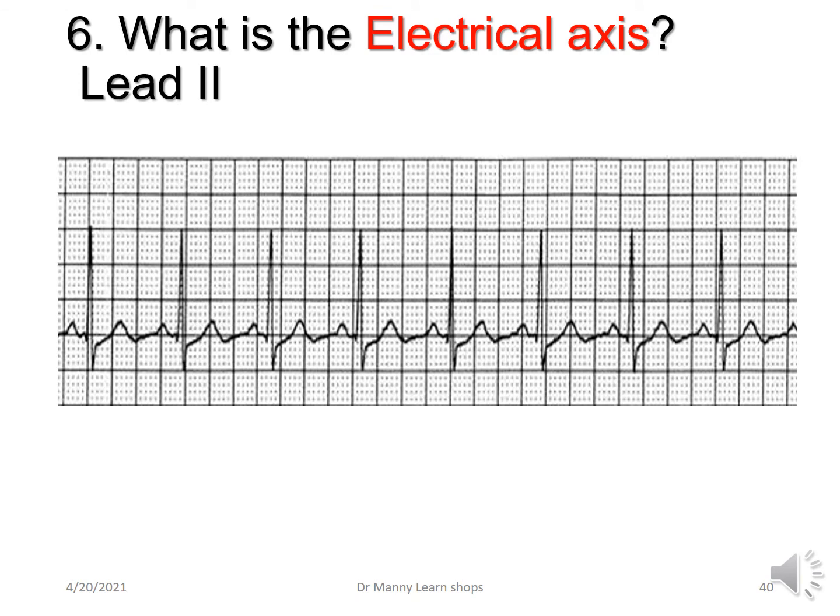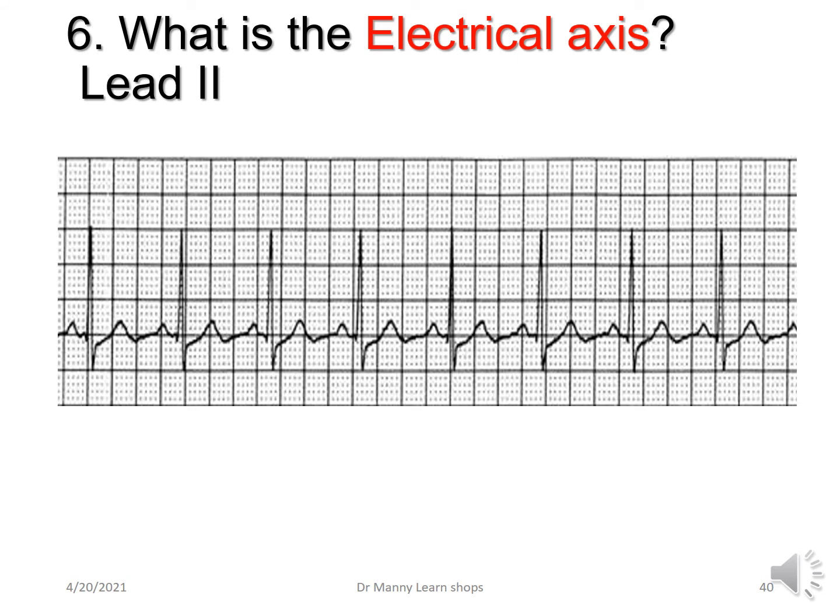What's the electrical axis? Now remember, the electrical axis, it depends on the age of your patient. If, for example, it's the older child, I'd be looking at lead 2. If it's now the child in transition, I'd be looking at AVF. If it's now the newborn, I would be looking at lead 3. But let's say this is the older child, so the electrical axis should be positive.